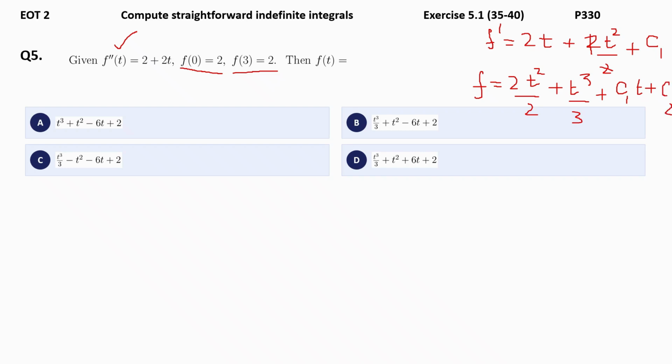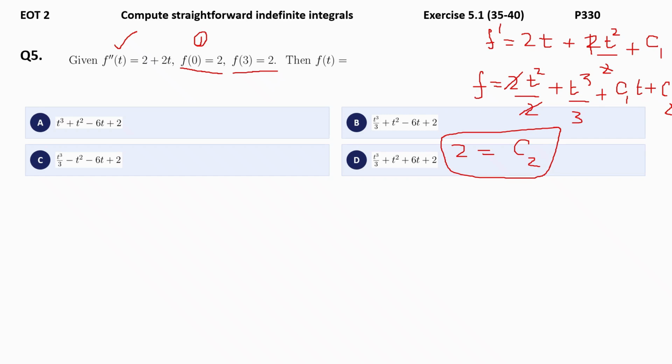Now let's substitute both the conditions. Let's approach with condition number 1, which will give you 2 is equal to, here don't forget to cancel 2 and 2. Now 0 needs to be replaced. So first 3 terms will get cancelled and you will be left only with C2. So you understood your C2 value is 2. Here if you notice all your C2 values are 2. So we can't cross out anything right now.